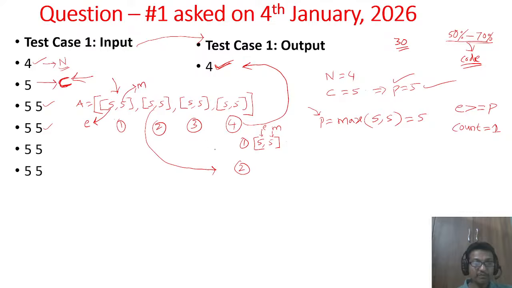So the second chef's attributes are 5 5. What is his expertise? 5. What is the complexity? 5. So 5 greater than or equal to 5. Yes. So the second chef also can cook. That means you add one more chef to the count. The number of chefs becomes 2 here.